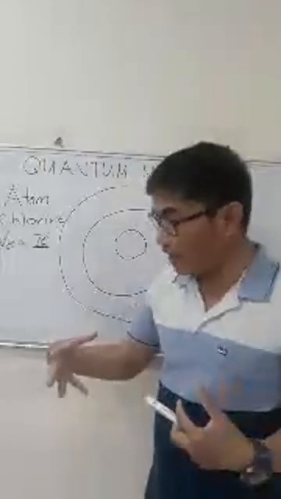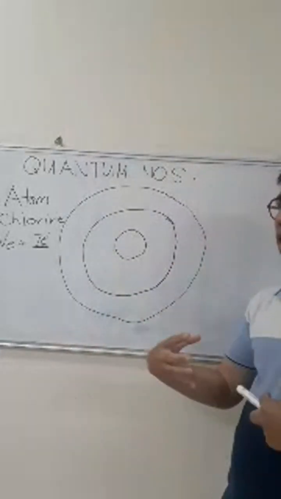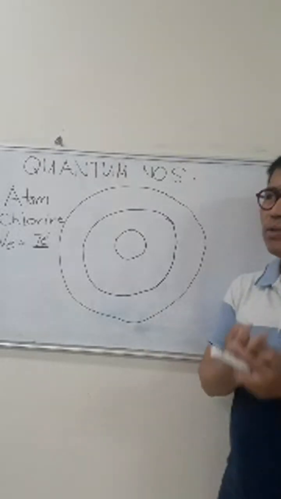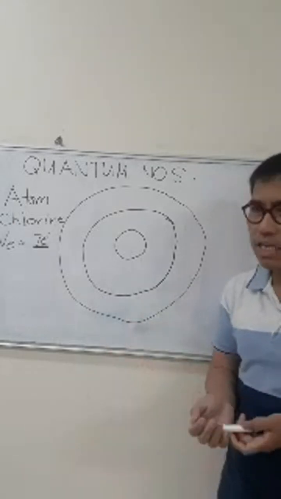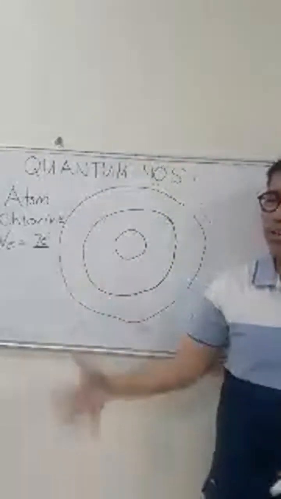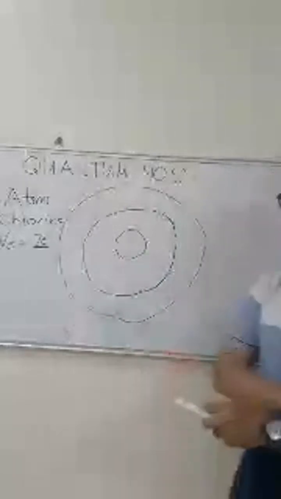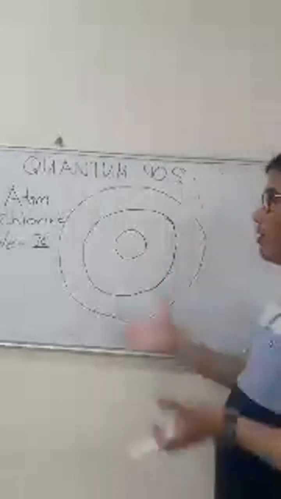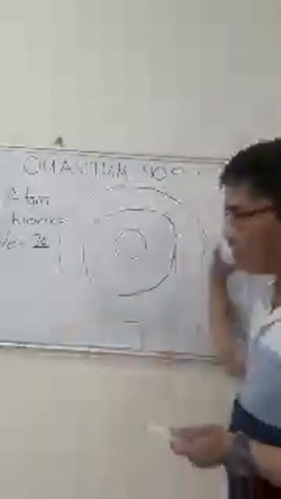The chemical properties of chlorine are shared with fluorine, bromine, and iodine, because chemical properties depend on the valence electrons, the group, the vertical column. If we talk about the horizontal rows, the periods, the period numbers determine the shells.